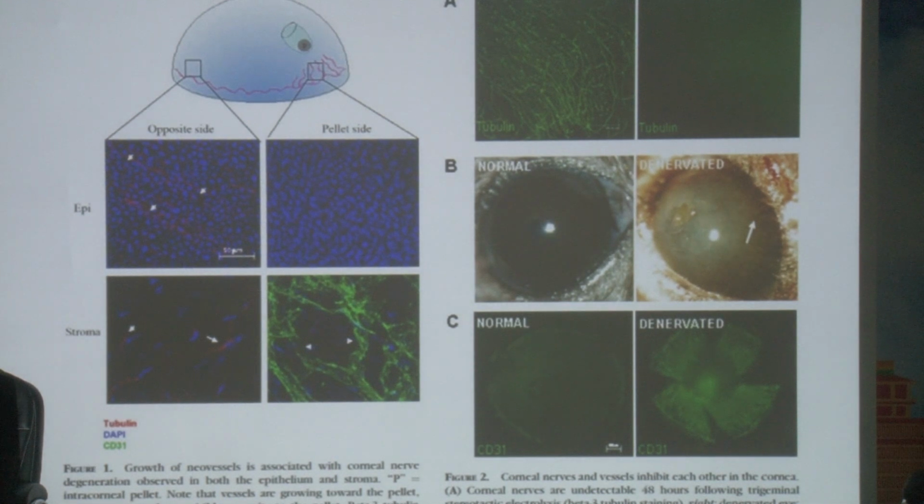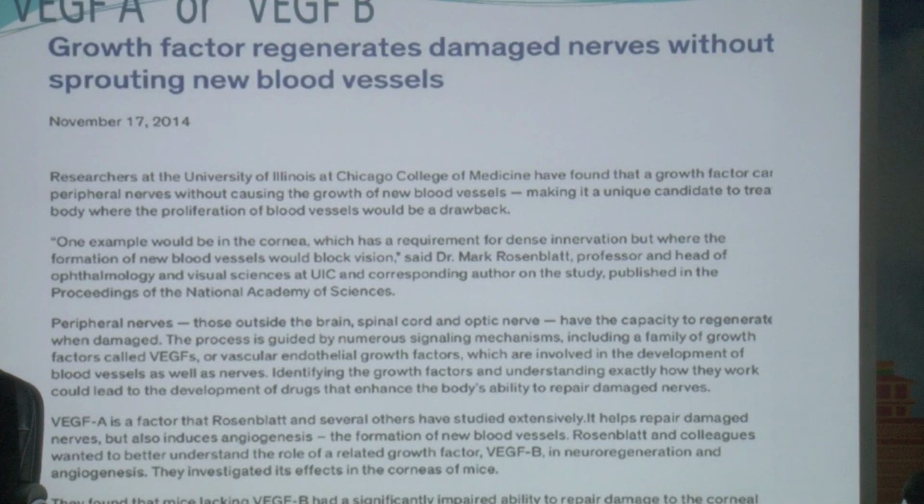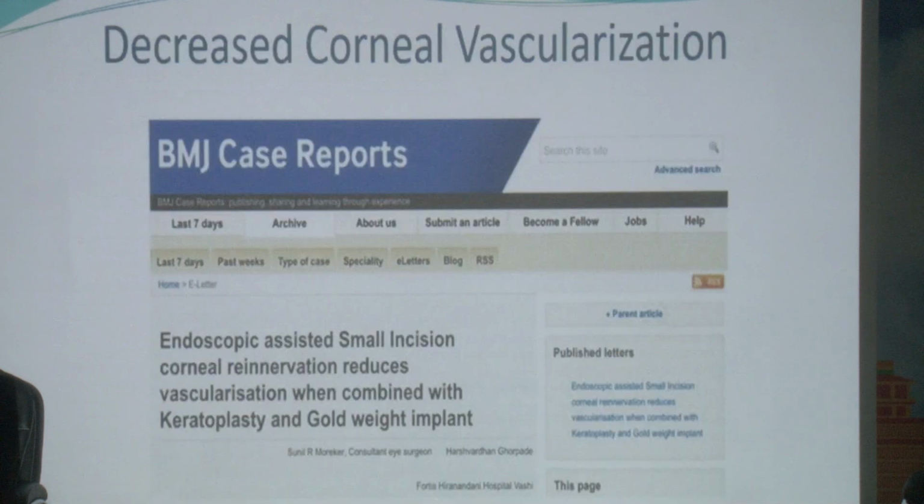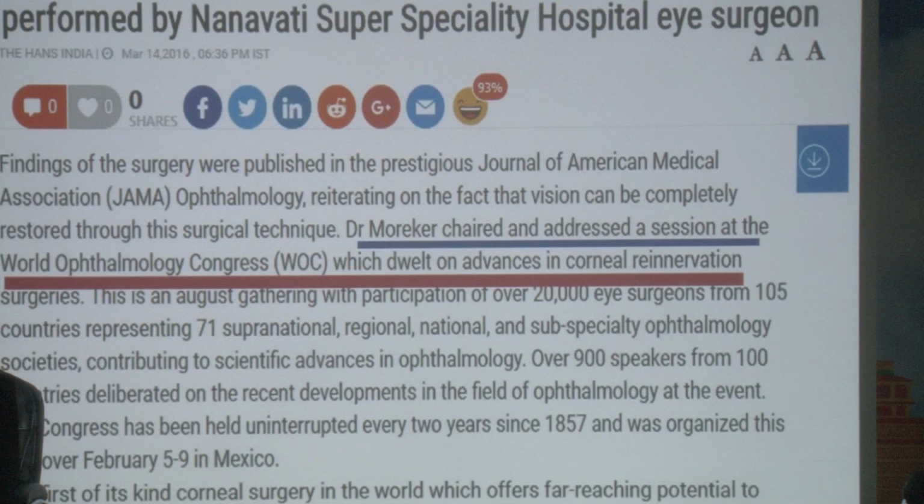This study shows how VEGF-A and VEGF-B play a role. VEGF-A is mainly for neovascularization and VEGF-B plays a role in neoneurization. So once you have the nerves growing, the vascularization automatically reduces. This was a case report which we published in BMJ, where we had shown how the vascularization of the cornea had reduced significantly after we did the neurotization procedure.